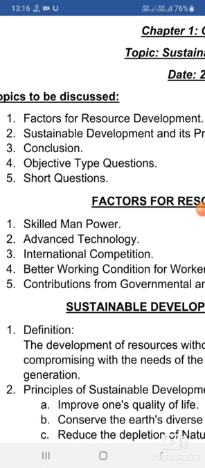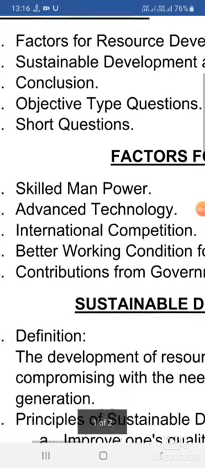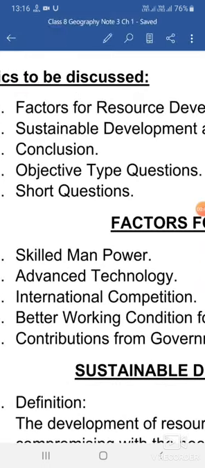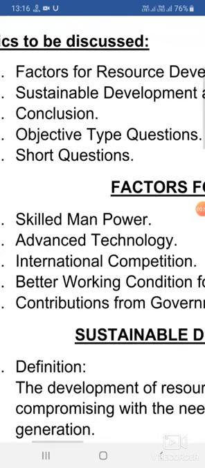Now, what are those factors? Who develops the resource? It is human beings. So their skills should be widely developed. That means manpower should be skilled. Now, when manpower is skilled, they are using some technology. So continuously our technology should be advanced.